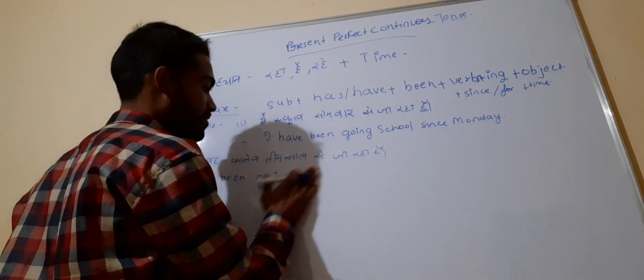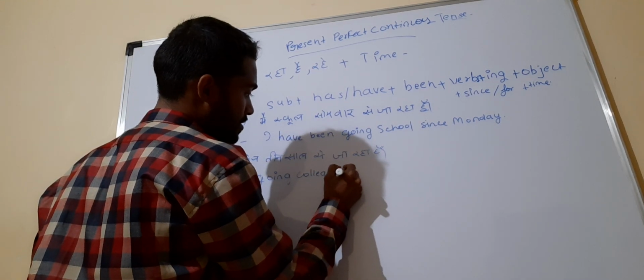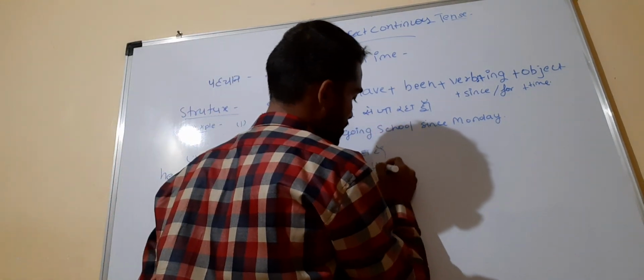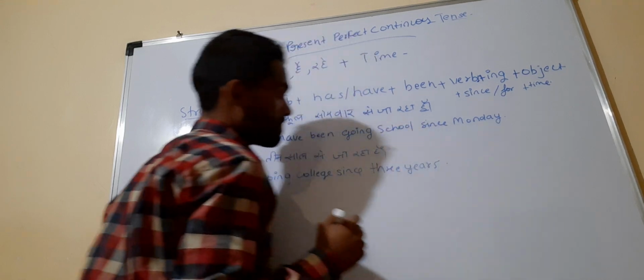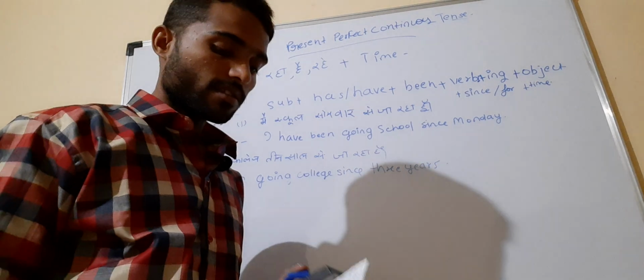He has been going to college since 3 years. I think this is clear.